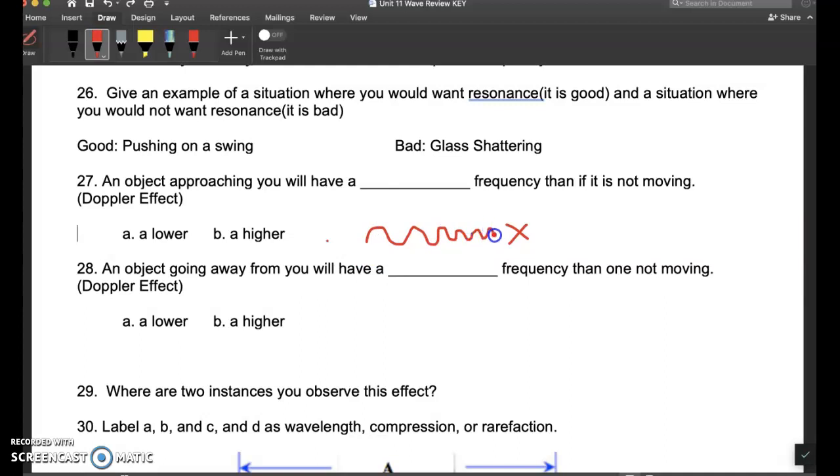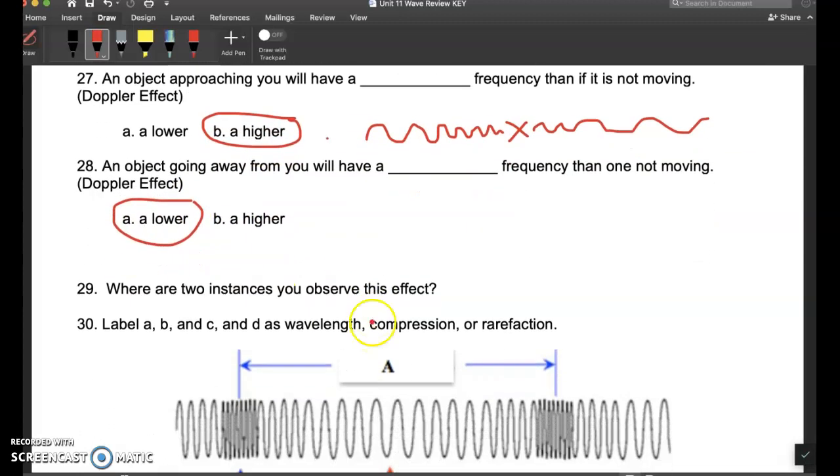Okay, so the object has a really spread apart wavelength, and then it starts to get closer and closer as it moves toward me. Then it moves away, starting close and then getting really spread out again. The amplitude is the same all the way through, but the wavelength gets shorter and shorter. So that means the frequency gets higher, meaning its pitch gets higher as it moves towards you, and going away from you, it gets lower.